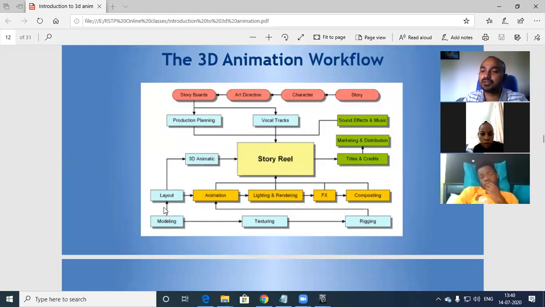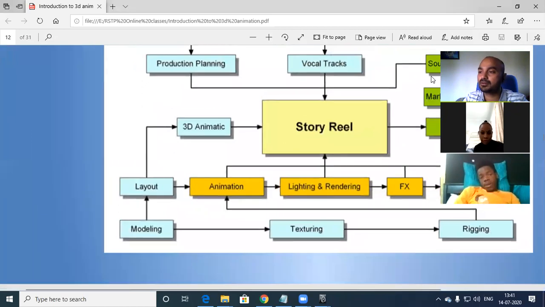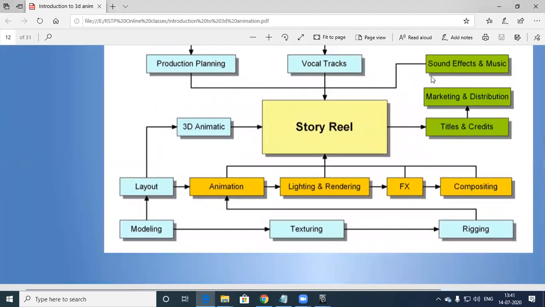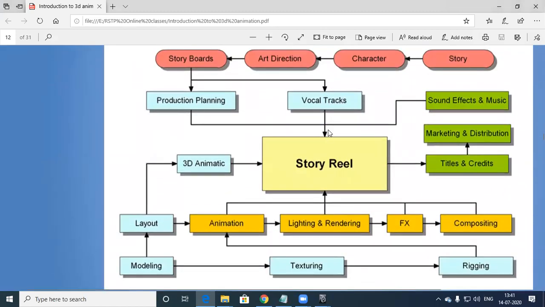Okay, I'll zoom in a little bit. Okay, this is the other workflow. Hope you all can see, right? Yes. Okay, great.